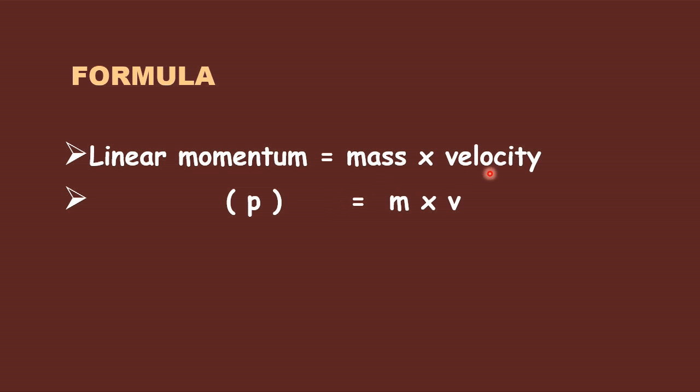So mass into velocity. The symbol of linear momentum is P. Mass we already know, m. Velocity is v. So P is equal to m into v is a simple formula to represent linear momentum.